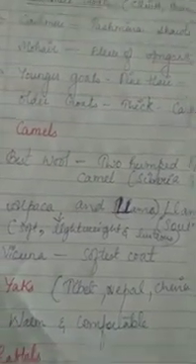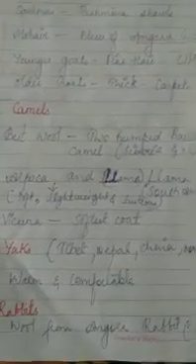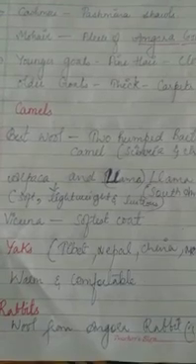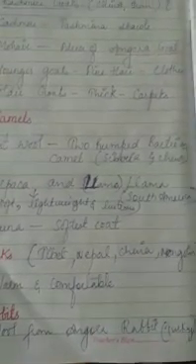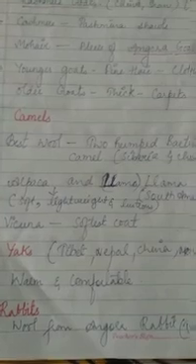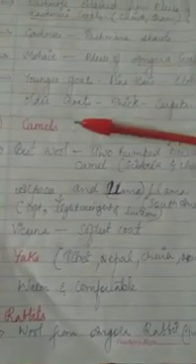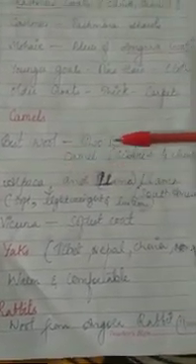Okay. So next is camel. We also get wool from camel, and the best wool is from the two-hump Bactrian camel. Okay, and it is found in Siberia and China. Yet there are other camelids also that are well known for their wool, that is alpaca and llama. Okay, alpaca and llama.